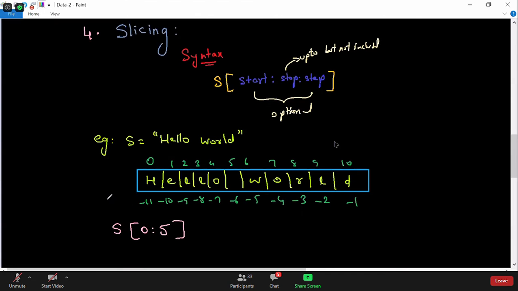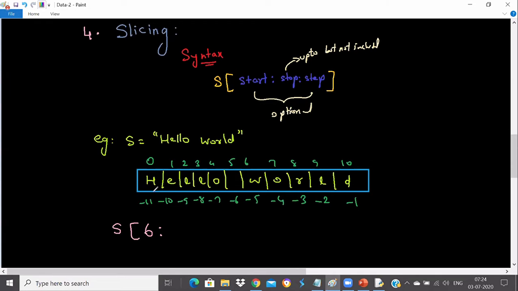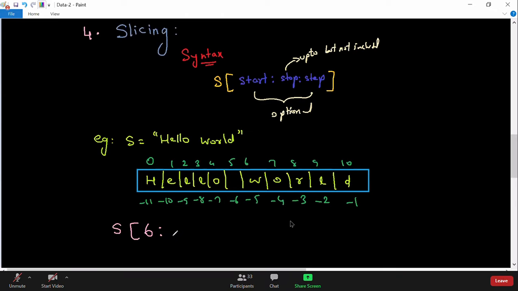Now my next question to all of you: I want to print world. Can you tell me what the starting index and the end index will be? Be careful here. The starting index is 6. Perfect. Now it is mandatory to give the starting index because I'm not starting from 0. But the next question is the end index, guys.